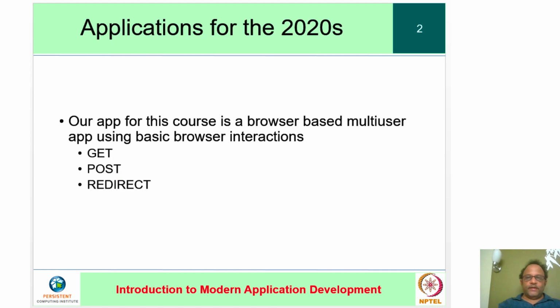We began by saying that our applications for the 2020s is a basic web app, which is a browser-based multi-user app that relies on basic browser interactions. And now we can say what those interactions are. They are basically get, post, and redirect. Get when you are retrieving resources, post to make changes, and redirect for various kinds of composition. That's where we began.